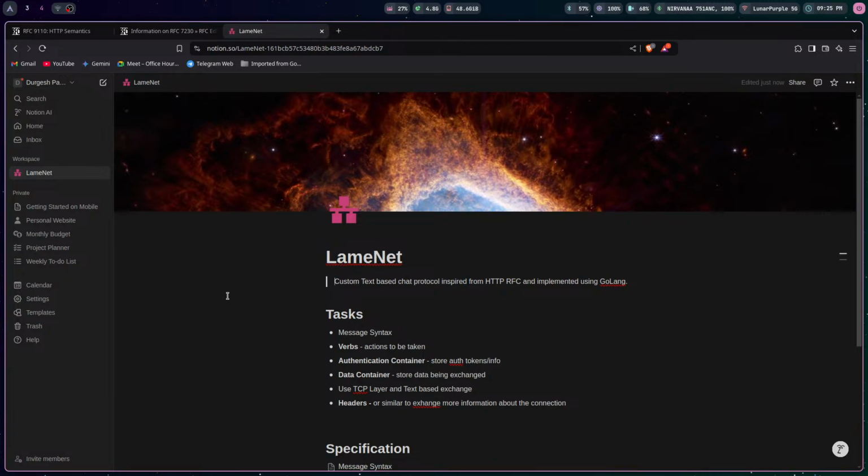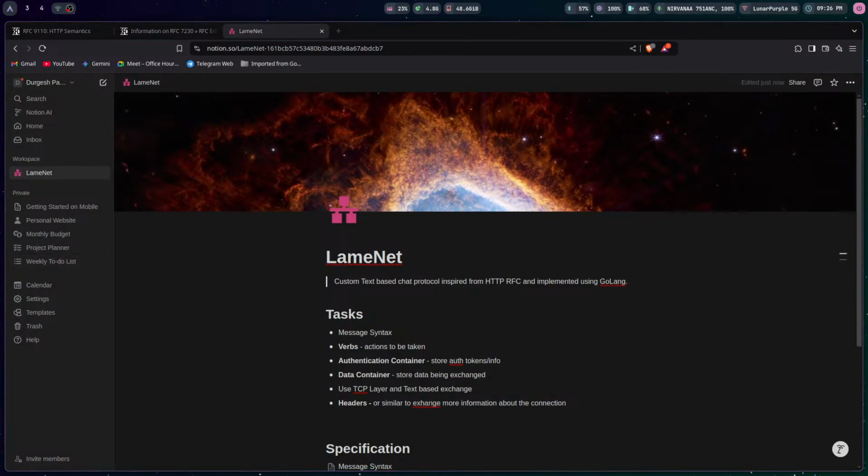So we basically understood how HTTP evolved, how HTTP was built, and also why HTTP introduced certain things. And then we basically glanced through the RFC, and then we have this public document. There is a message in the chat for the link.